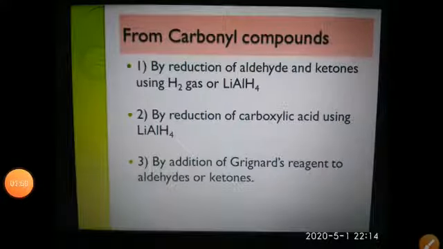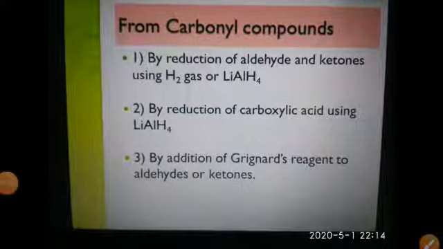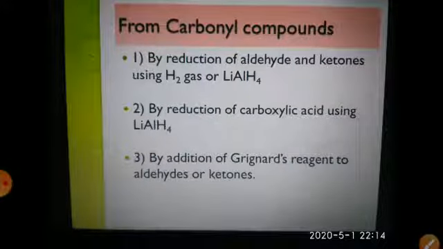Here we have said that the carbonyl compounds can be converted into alcohols by three different ways. The first one is by reduction of the aldehydes and ketones by using hydrogen gas or another reducing agent, lithium aluminum hydride.